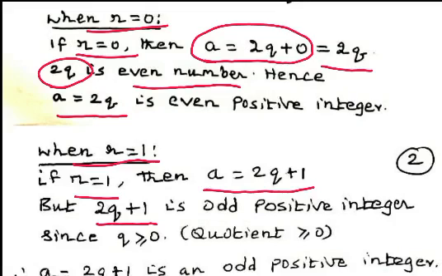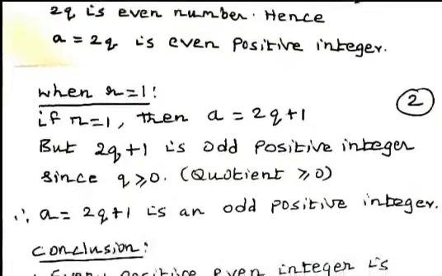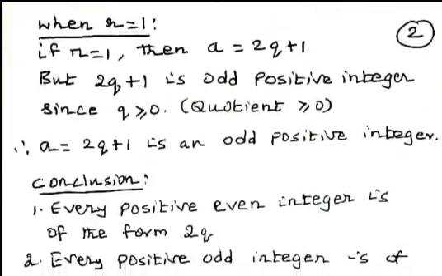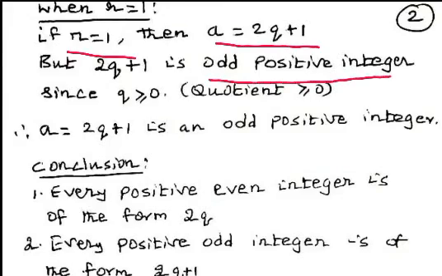Since 2q plus 1 is an odd positive integer, we can conclude that when r equal to 1, a equal to 2q plus 1 is an odd positive integer.